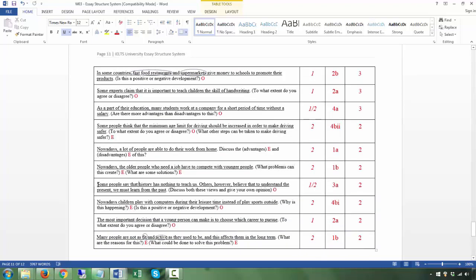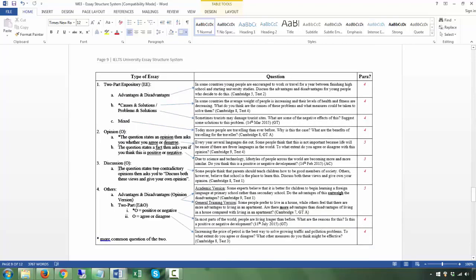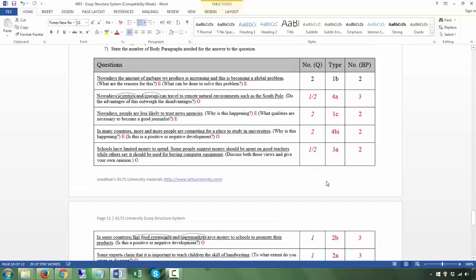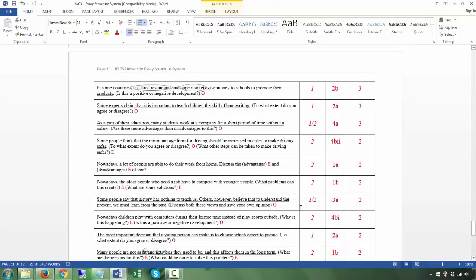Next, some people say that history has nothing to teach us. Others, however, believe that to understand the present, we must learn from the past. This is the T. And then you'll discuss both these views and give your own opinion. This, as mentioned, you can look at as 2 questions or 1 question. And there's basically the O element to this. What kind of question is this? The third, 3A. And how many body paragraphs? You have 2. The first body paragraph discusses the side you disagree with, the second body paragraph discusses the side you agree with, right?